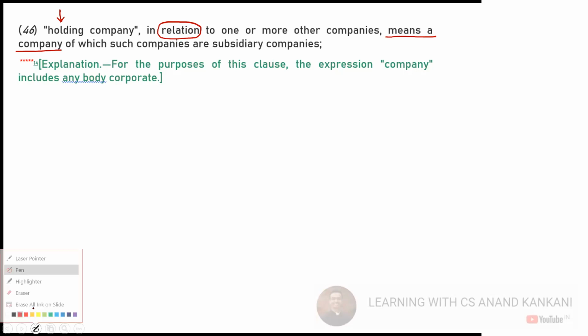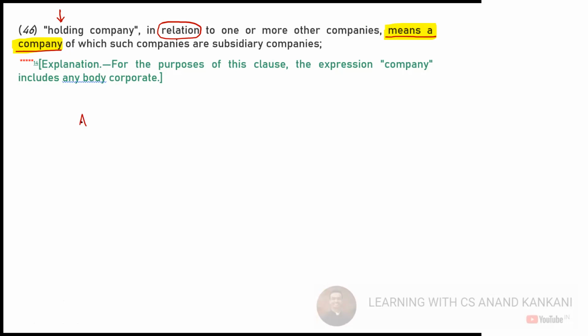But what problem arises because of this thing? It said holding company means a company. Now what do you mean by a company? Company means a company which is incorporated in the current Companies Act or any of the previous company law. So what issue was there?